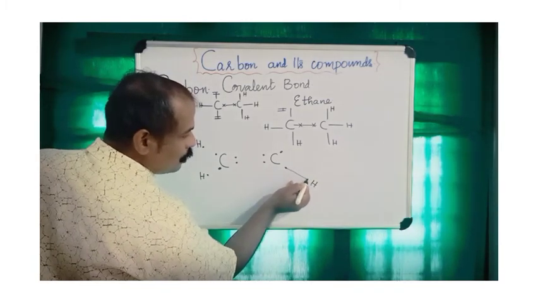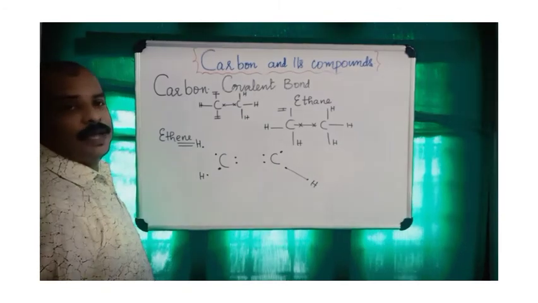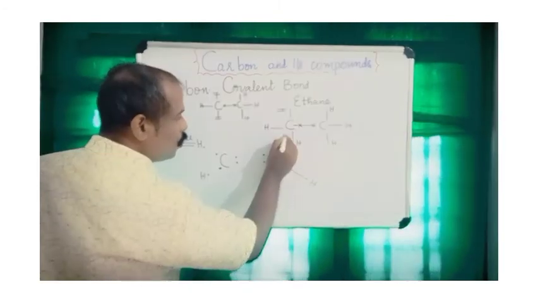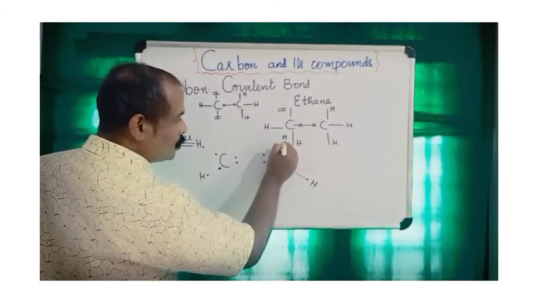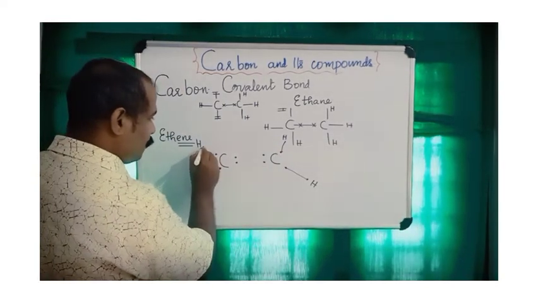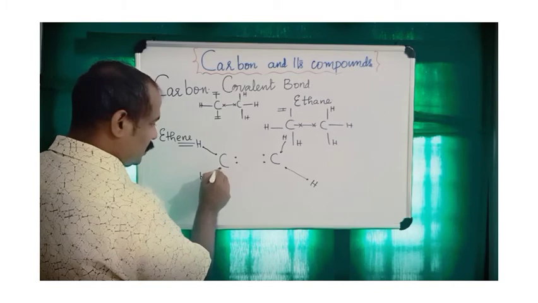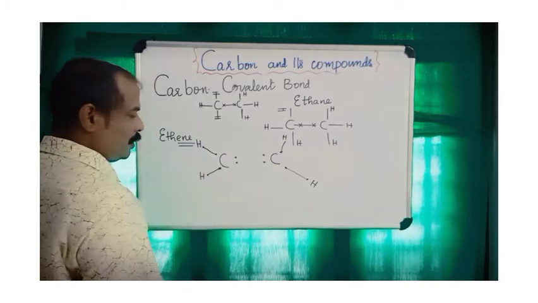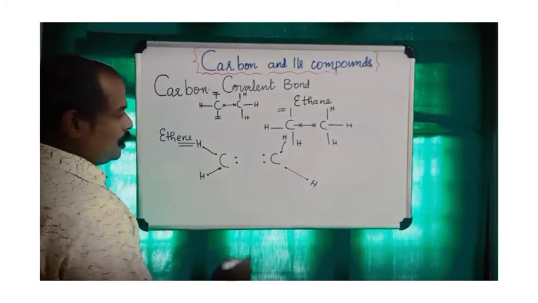They share mutually and form a single bond with the hydrogen. Here is also one hydrogen forming a single bond, and this carbon also forms a single bond with this hydrogen.